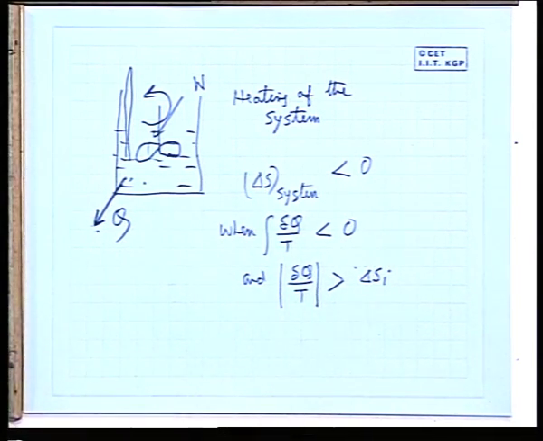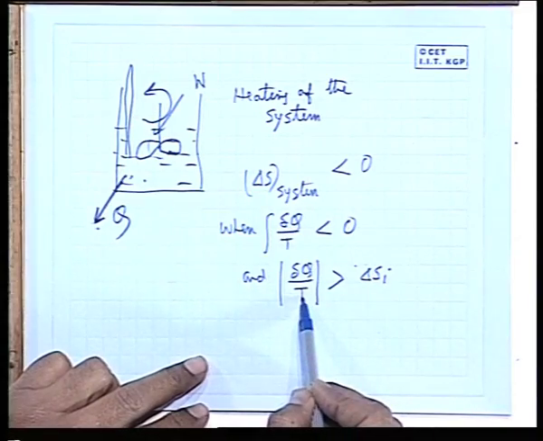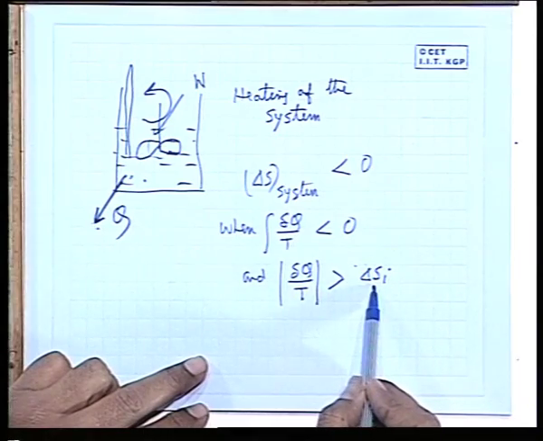Therefore, we arrive at the conclusion that the entropy of a system may decrease or may increase. A simple example is that you heat a body, its temperature will increase and entropy will increase. You cool a body, its temperature will decrease and entropy will decrease. And that depends upon the relative magnitude of del Q by T and the delta Si.